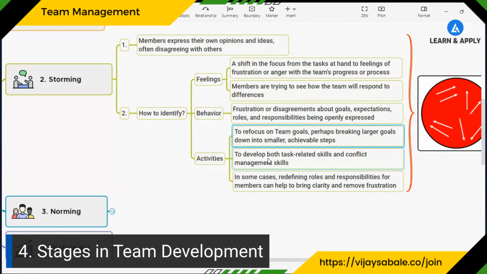If all the team members get the clarity, then there will not be any disagreements or debate. We need to develop both task related skills and conflict management skills. In some cases, redefining roles and responsibilities can work, and we can also try that, right? So, this is the second but the most important and critical stage of team management, storming.